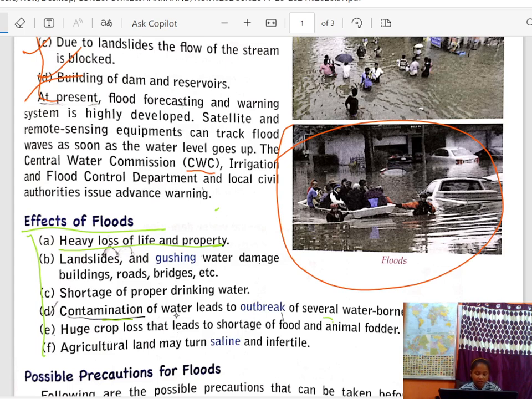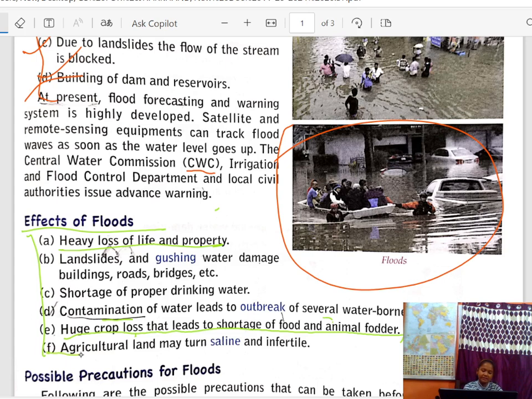There is crop loss when the waters rise over the crops. Because of that there is huge crop loss, which leads to shortage of food and animal fodder. Because we get our food from crops, there is shortage of food and shortage of proper drinking water.